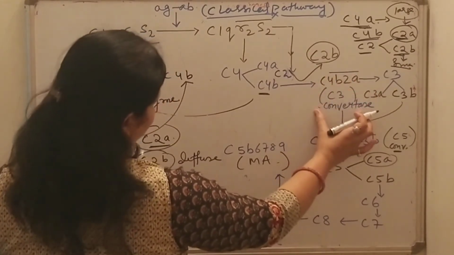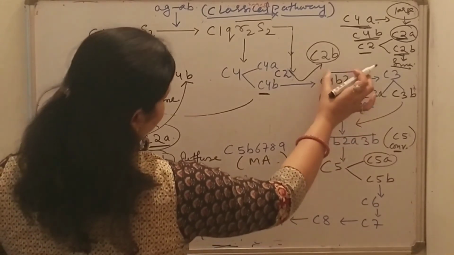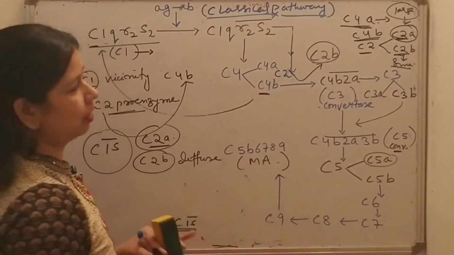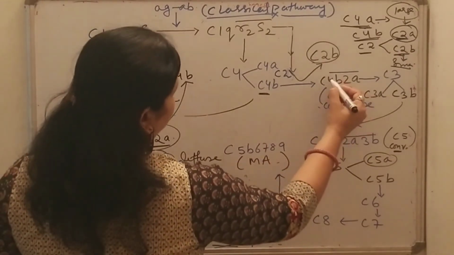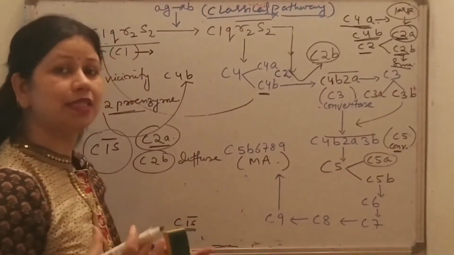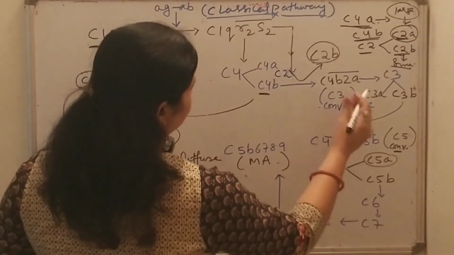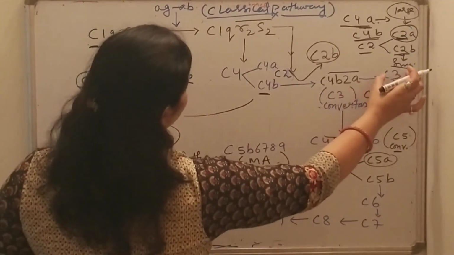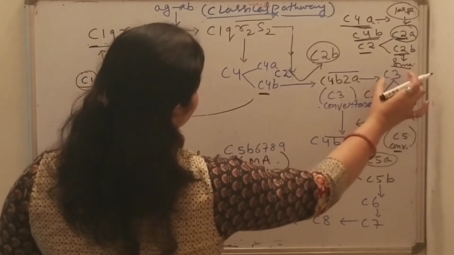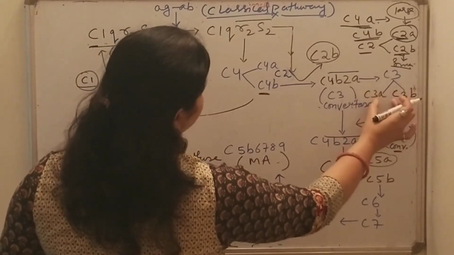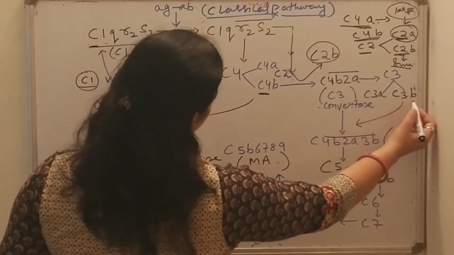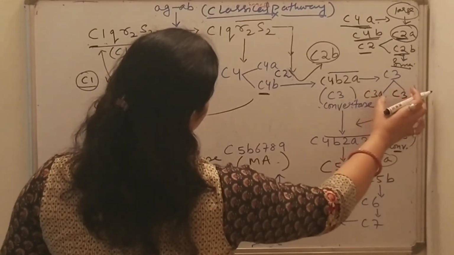Okay, C3 convertase enzyme. I have told that if the bar is over the number or symbol, then it has enzymatic activity. So here over C4b2a there will be a bar, so it has enzymatic activity and it is known as C3 convertase. Since it is C3 convertase, definitely it is going to act upon the C3 complement protein to activate it. Now this C3 convertase will convert C3 into two peptide fragments, C3a and C3b.